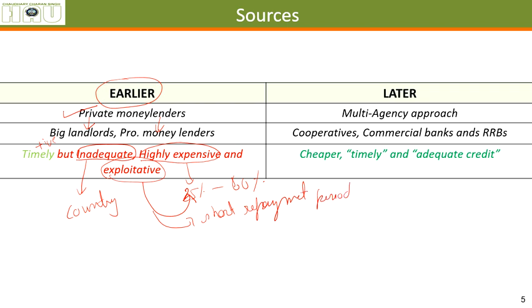Nobody goes to a person in the night asking for money unless they are in very dire need of that money, and seeing that need, anyone will try to exploit you. Alright, so this is the problem. This was exploitative.